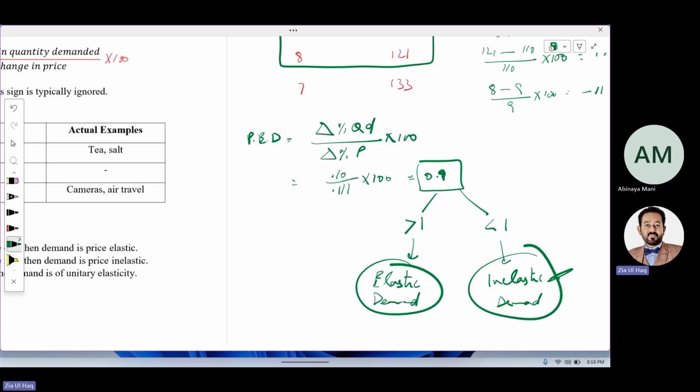So to calculate the elasticity of demand, divide the percentage change in quantity demanded by the percentage change in price. If the answer is greater than 1, we will say demand is elastic, meaning a small change in price will increase the demand more. If the answer is lesser than 1, we will say inelastic demand, meaning change in price will create very small change in demand.